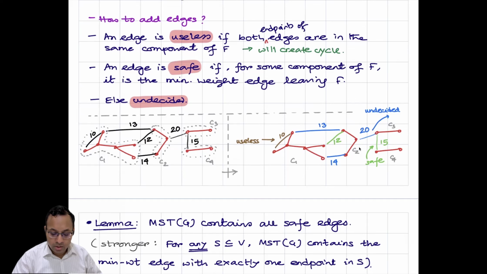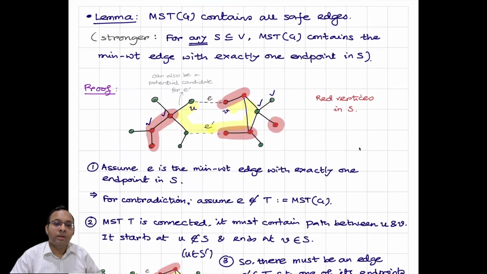Okay. So now this is the key lemma that we'll prove. And this lemma, just the single lemma, which is very short, will give a meta algorithm, and we'll see all the algorithms that we'll study: Kruskal's algorithm, Prim's algorithm, Boruvka's algorithm are just variants of that meta algorithm where we're adding safe edges in each round. It's just which safe edges to add. There's an ordering that is different in different algorithms, but all we are doing is adding safe edges. And this lemma itself shows the proof of correctness for all three algorithms. So let's see this lemma.